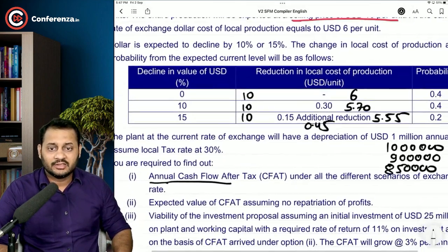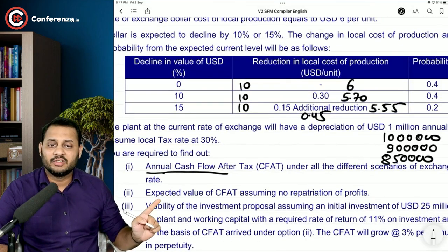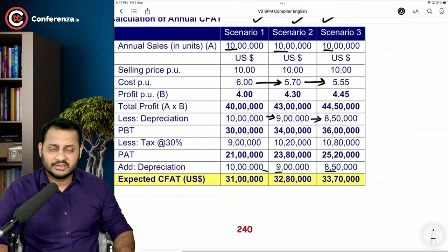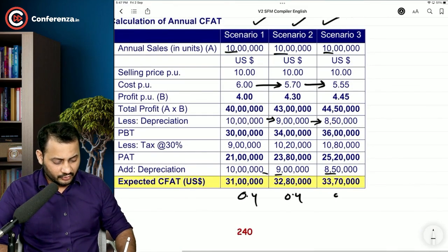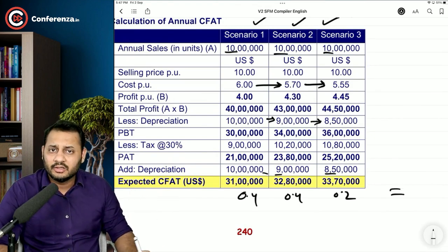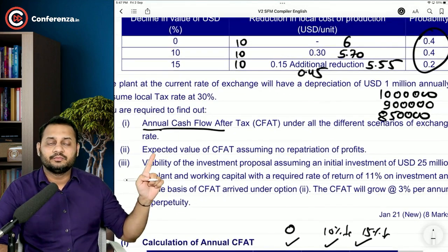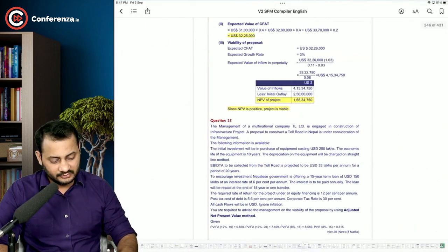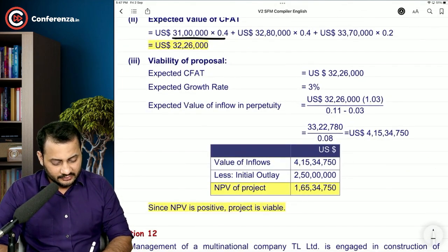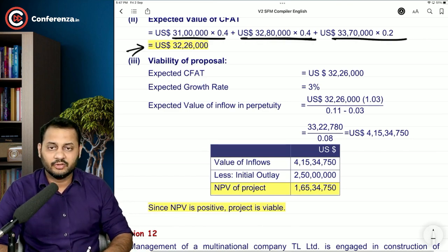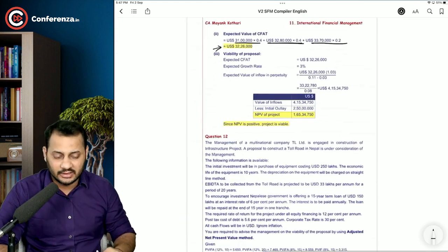Then the second part is the expected value of the CFAT assuming no repatriation of profit. What is the expected value? These three are the probabilities: 0.4, 0.4, 0.2. Multiply these cash flows after tax with the probability and then do the total. This is the expected value of the CFAT. Have a look, that's very easy. This multiplied by probability and this multiplied by probability. So the expected value of the cash flow after tax is 32,26,000.